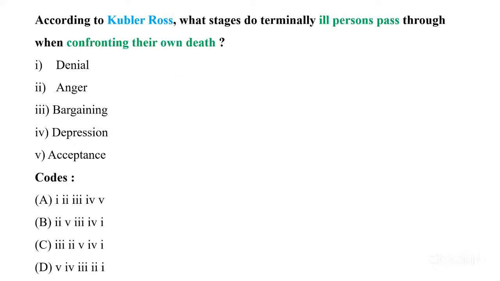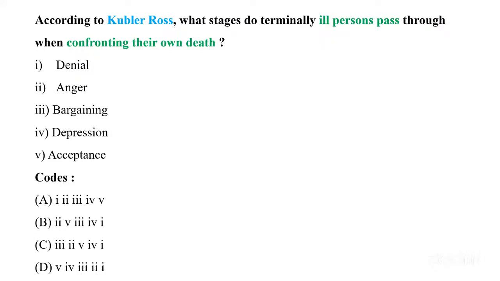Next question. According to Kübler-Ross, the stages a terminally ill person passes through when confronting their own death. The first is denial, then anger, then bargaining, depression, and acceptance. So you have to arrange them in sequence. The given codes are A: first, second, third, fourth, fifth.